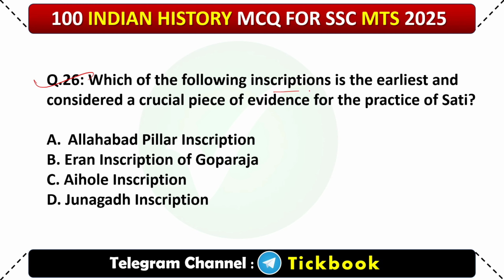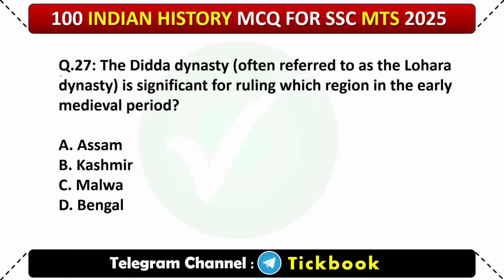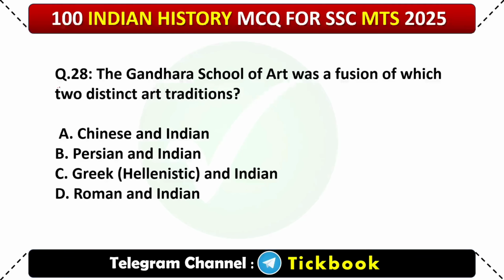26. Which of the following inscriptions is the earliest and considered a crucial piece of evidence for the practice of sati? Option number B, Eran inscription of Goparaja. 27. The Didda dynasty, often referred to as the Lohara dynasty, is significant for ruling which region in the early medieval period? Option number B, Kashmir. 28.